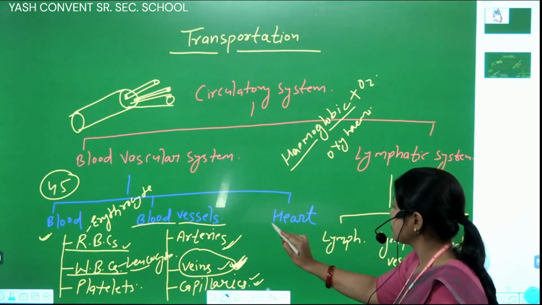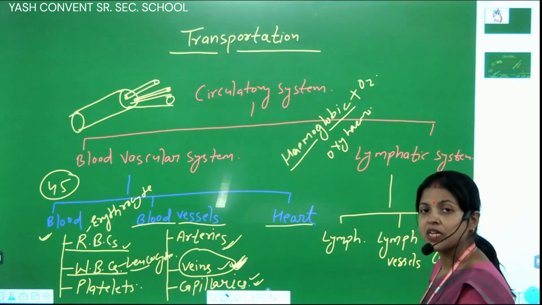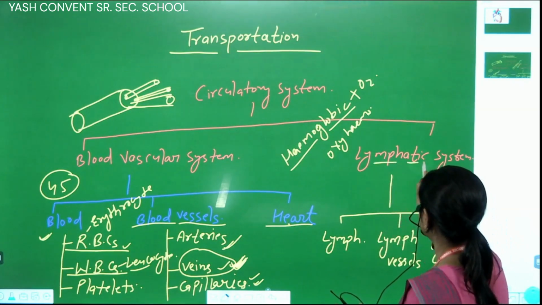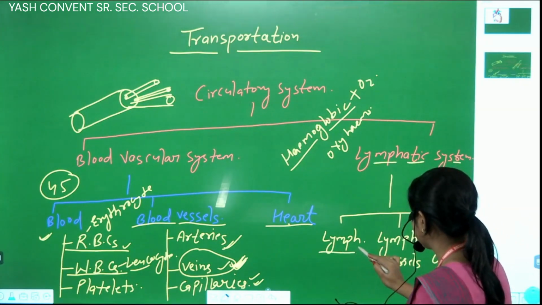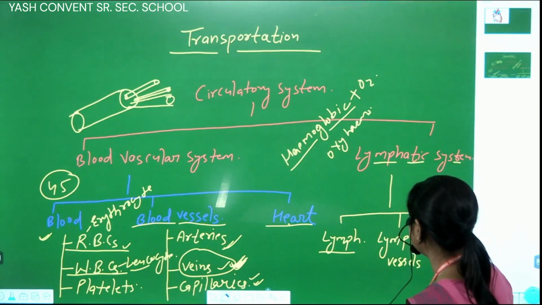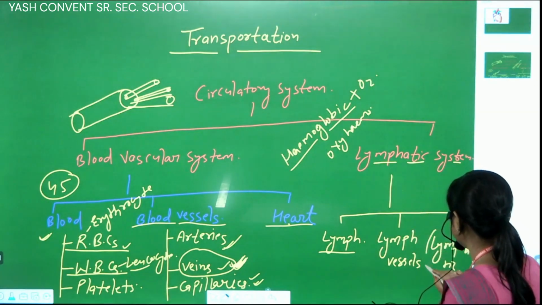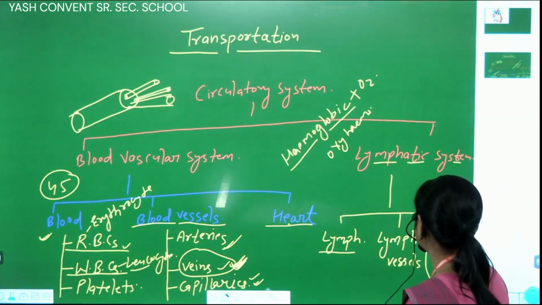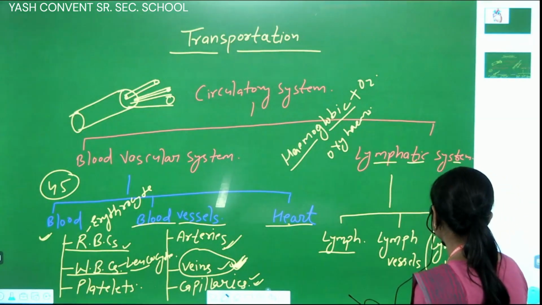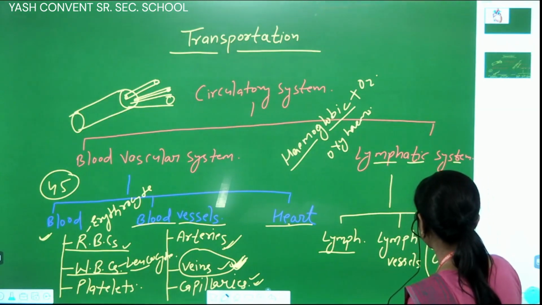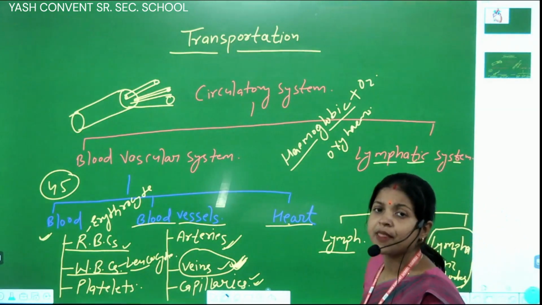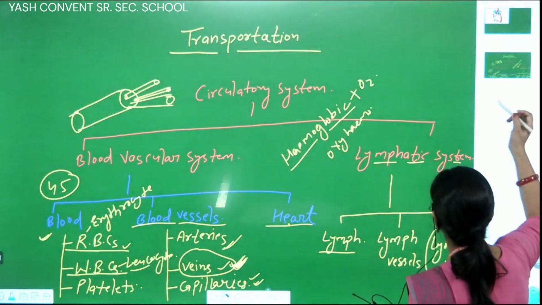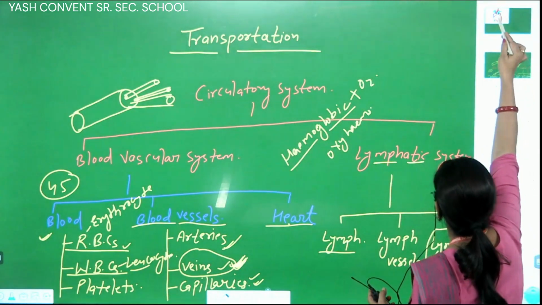And the next part is the heart and the lymphatic system. There are main parts: lymph vessels and lymph nodes. I will teach you the function of lymph vessels and lymph nodes. Lymph nodes act as a filtration; the work of a lymph node is filtration. Okay, students, so here I will explain the structure of the heart.